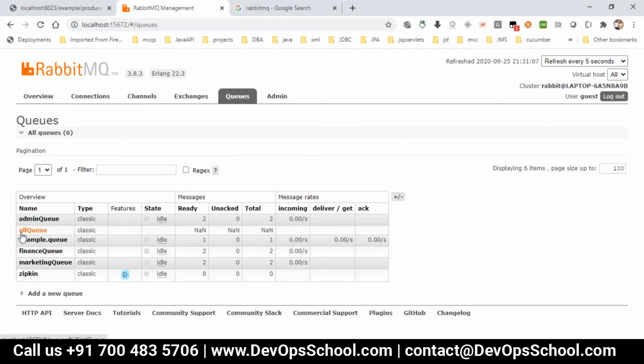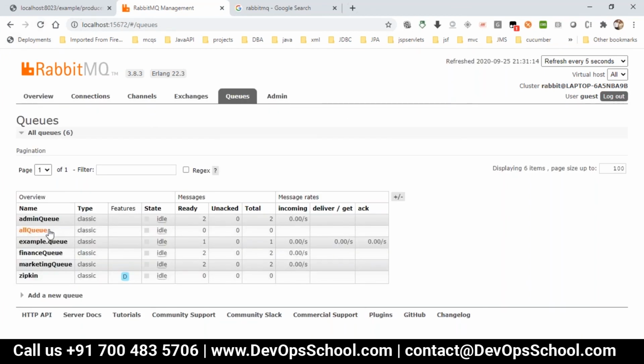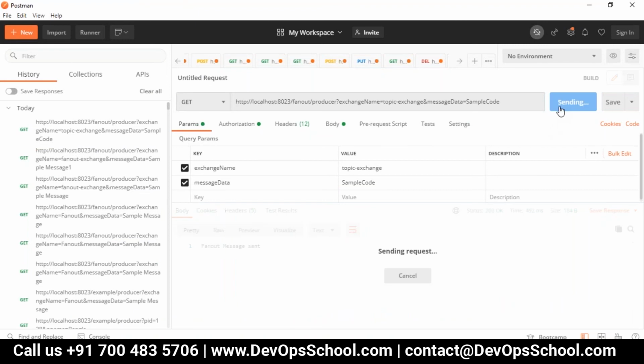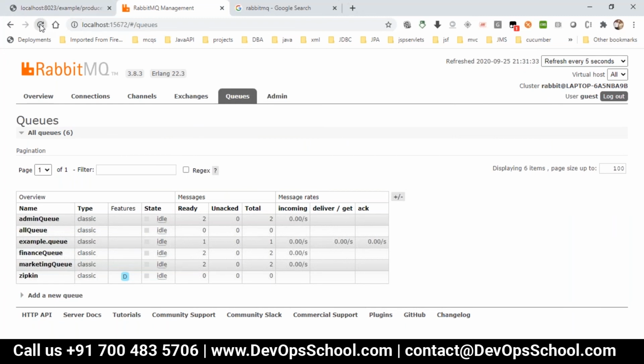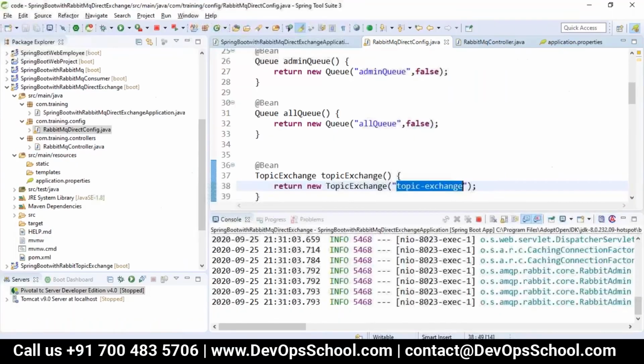So I just wrote a message as fan out message send. But here you can see it is coming to all the queues. Okay, what's happening? Yes, the all queue is also coming here. Why this all queue also? Let me just send it. The queue got created. Maybe again I have made some mistake. It will come to all the queues which are prefixed with q dot. So that's where the topic queue will be.